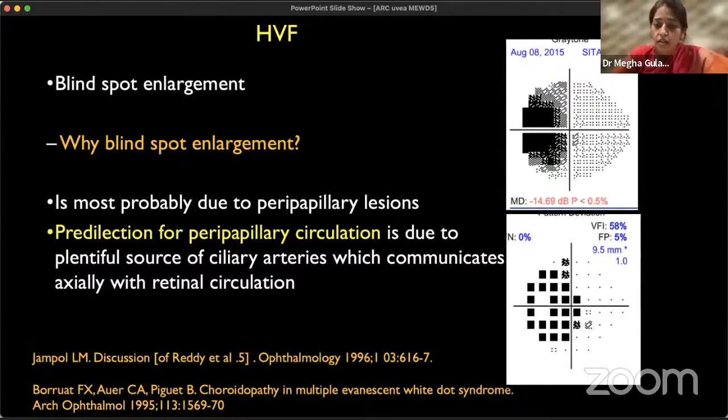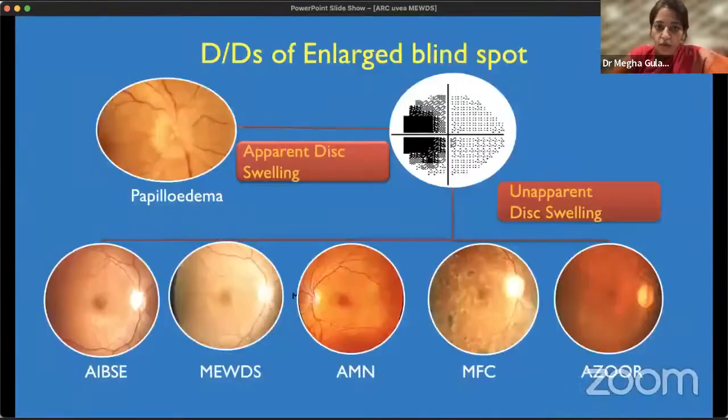What are the other disorders where we can see an enlarged blind spot in the retina, especially in inflammatory disorders? They are acute idiopathic blind spot enlargement syndrome, MEWDS as we have seen, acute macular neuroretinopathy, multifocal choroiditis, and AZOOR. So these are the other retinal disorders where the patient can present with an enlarged blind spot. These are the differential diagnoses of enlarged blind spot.